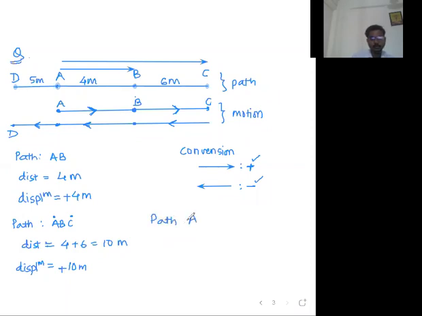The path is A, B, C, B. Means A to B, B to C, C to again back B. Tell me, everyone, distance. Vedant, Shital, yes, all of you are giving the correct answer.